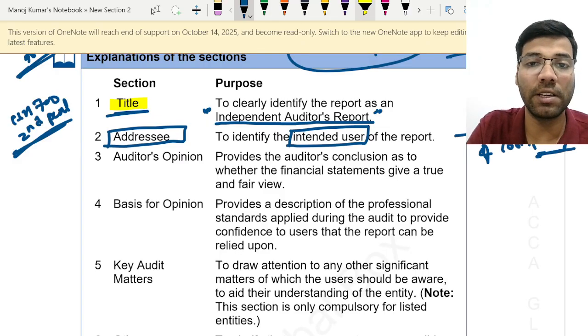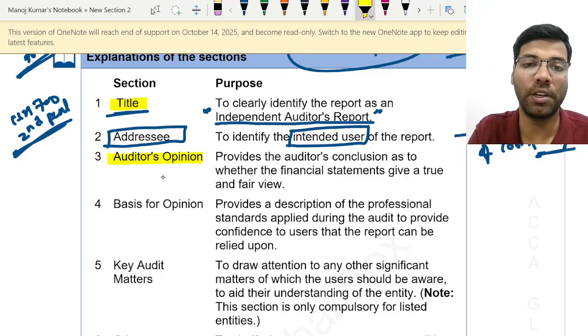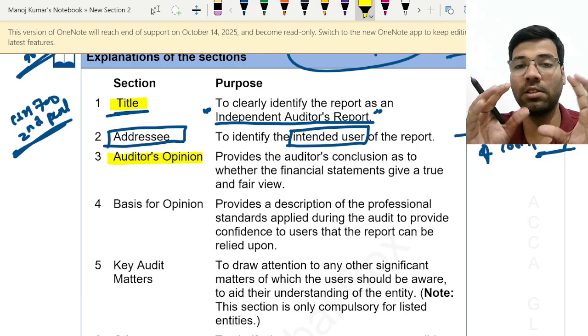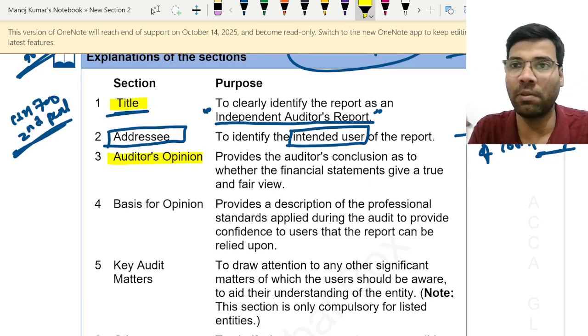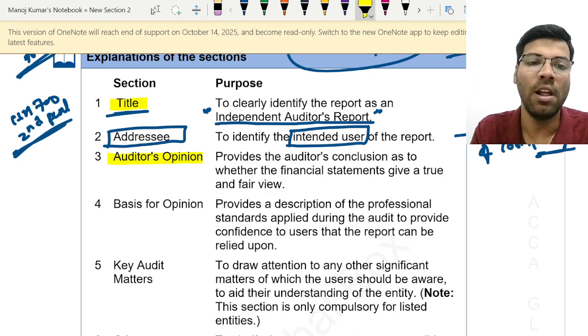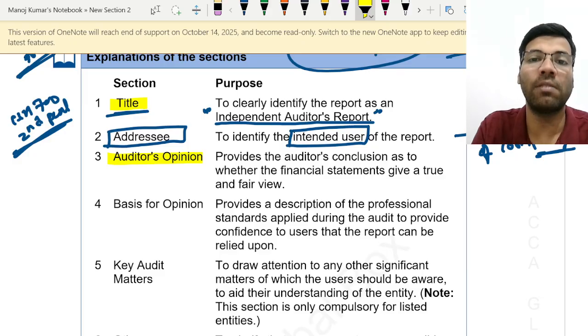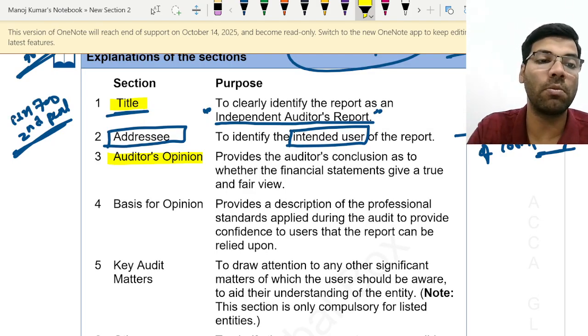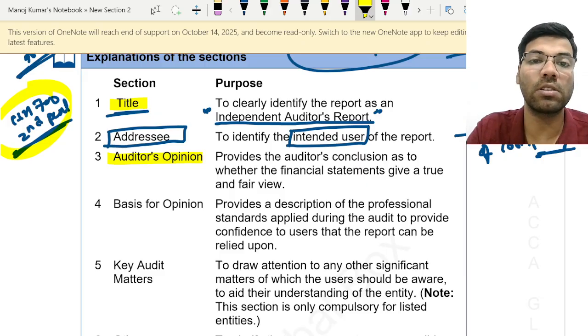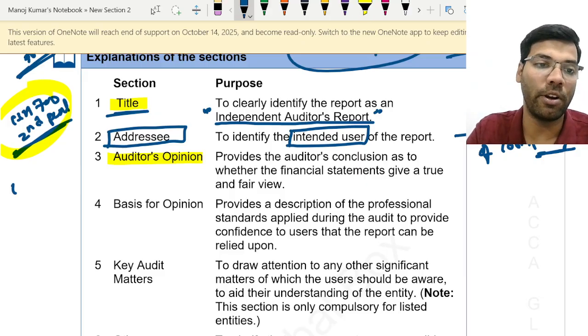And then comes our next paragraph, which is called the auditor's opinion. Okay, the auditor's opinion clearly should tell two things. The first one is they should introduce that we are the auditors of the company, we have been appointed to conduct the audit from so and so year, of the balance sheet and P&L account. After that they need to mention that in our opinion this is our conclusion. So this should be explained in the auditor's report very clearly. See here, whenever we are talking about 700, 700 talks about only unmodified reports.